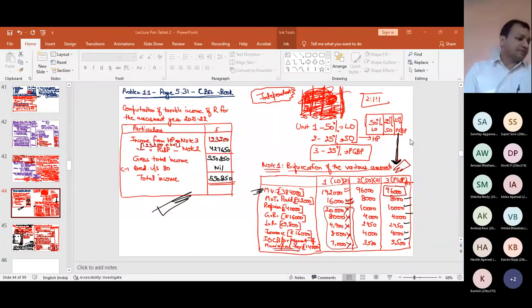Now the next question, and this will be the last question. After this, the chapter house property will be over from my side.